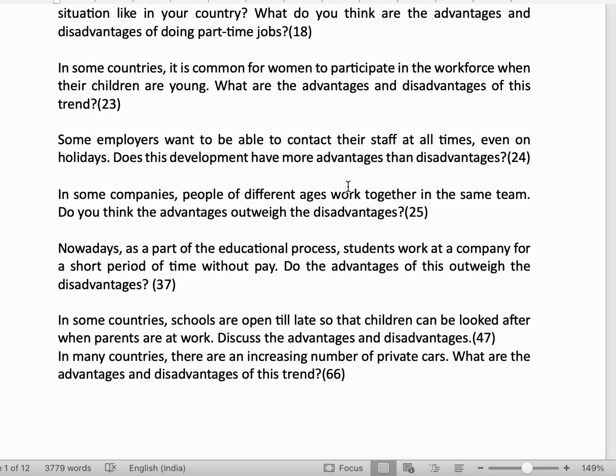In some countries, schools are open till late so that students can be looked after when parents are at work. Discuss the advantages and disadvantages. Till late means that, normally schools are from 9 to 2, so the school will be open till 6 or even 7 p.m. They are called day boarding schools. So the term for such schools is day boarding schools. So you have to write the advantages and disadvantages of day boarding schools.